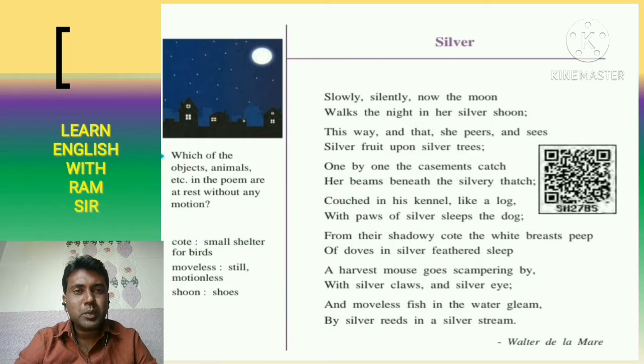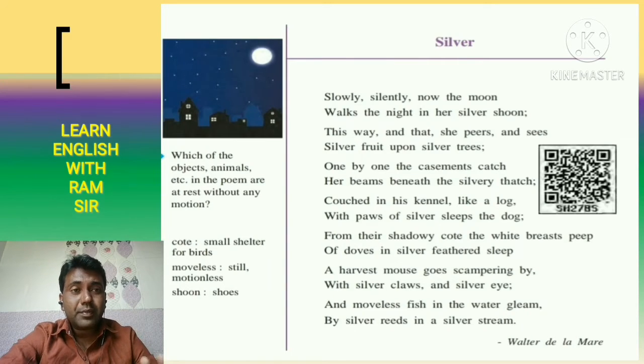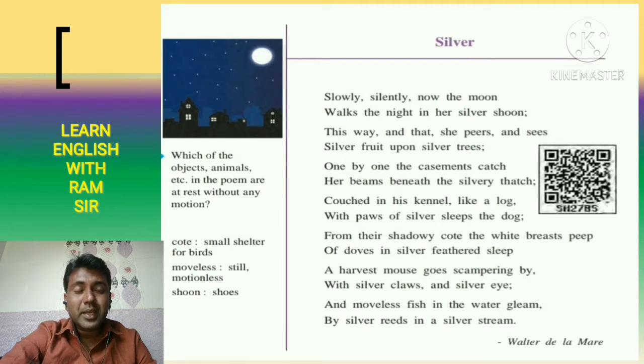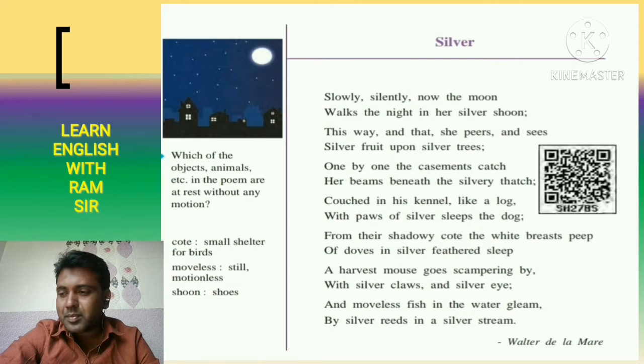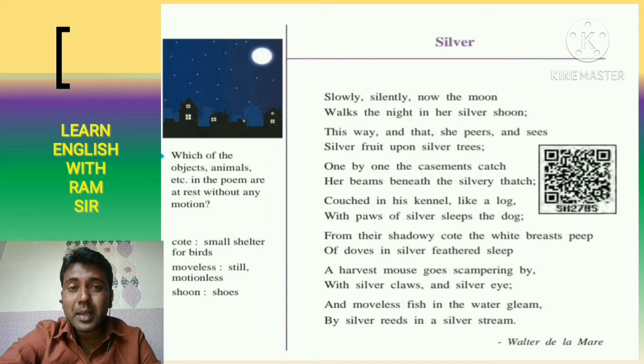So in the second couplet, he said that this way and that, one by one, the poet highlights the beautiful effects of the moonlight on each and every element of nature, and said that this way and that, she peers and sees. Peers means seeing. And of course, after seeing, each and every element turns into the silver color. And of course, the night is still and quiet, and the moon is slowly moving ahead as if it were wearing beautiful shoes and spreading the moonlight on each and every element of nature.